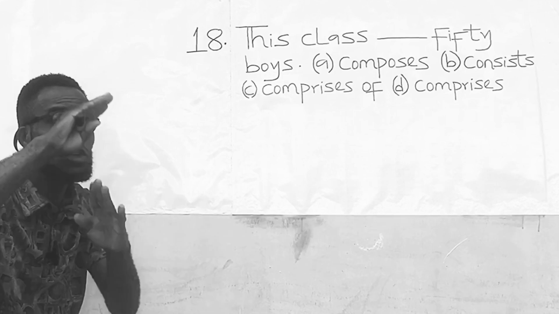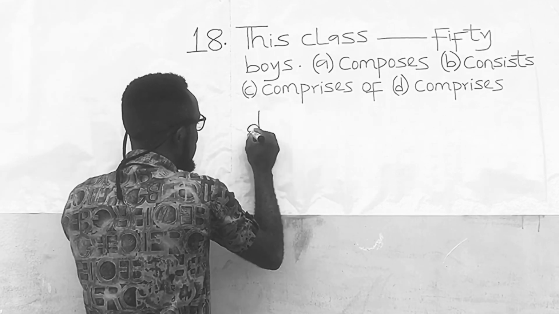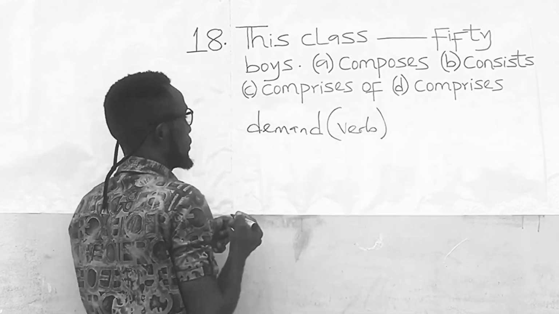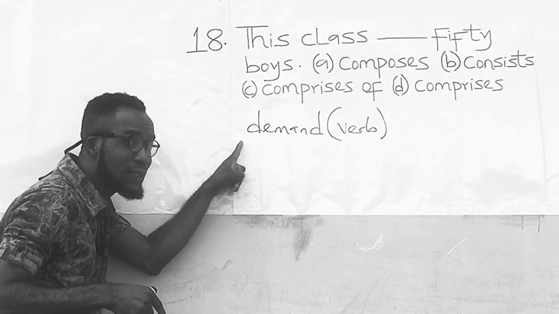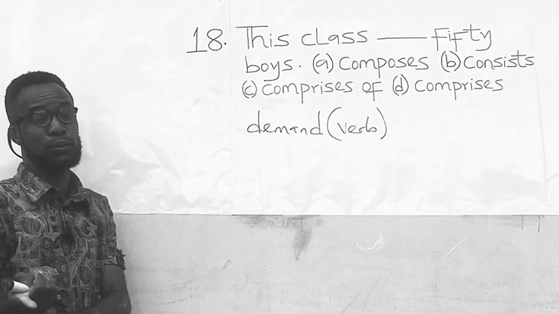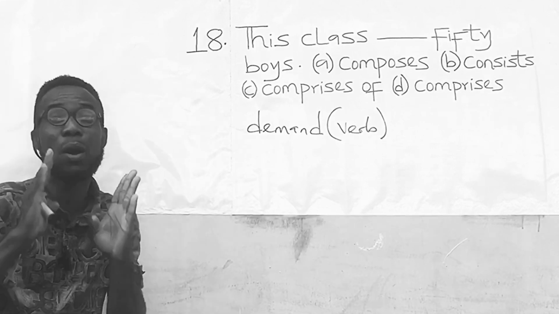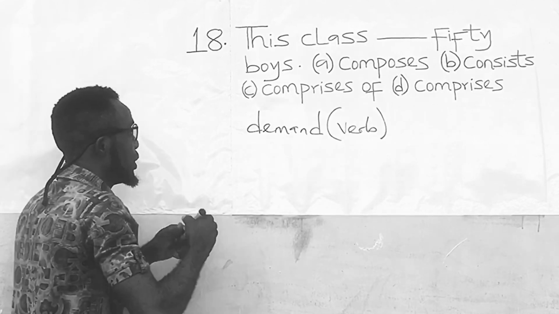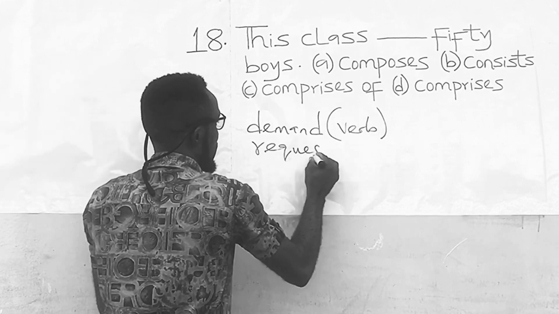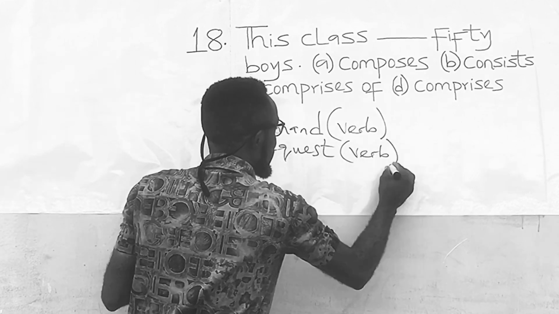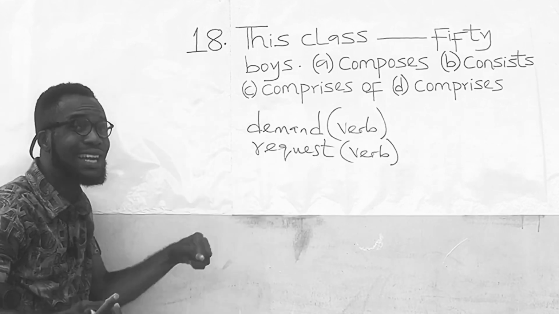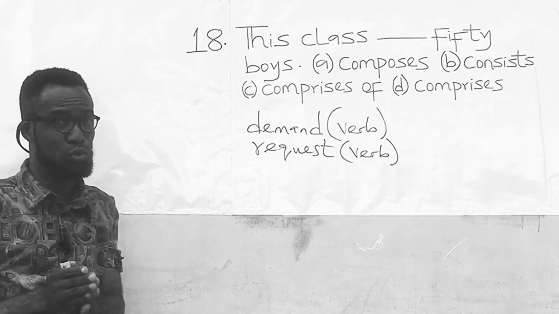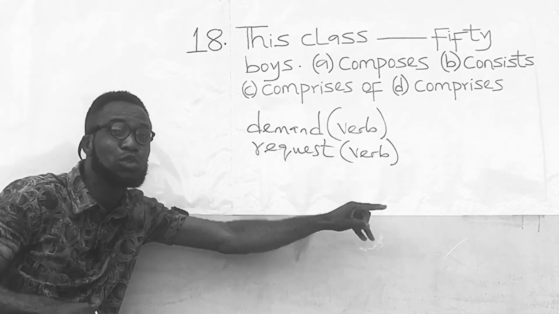Please note that the following words, demand as a verb. The truth is, the word demand can exist as a noun and as a verb. But based on what I am about to tell you, we have to see demand as a verb, not as a noun. Request as a verb. The word request can exist as a noun and as a verb. But based on what I am about to tell you, we have to see request as a verb, not as a noun.